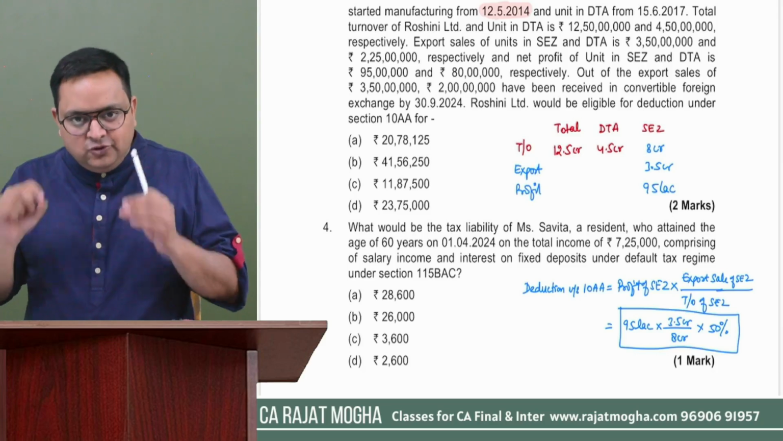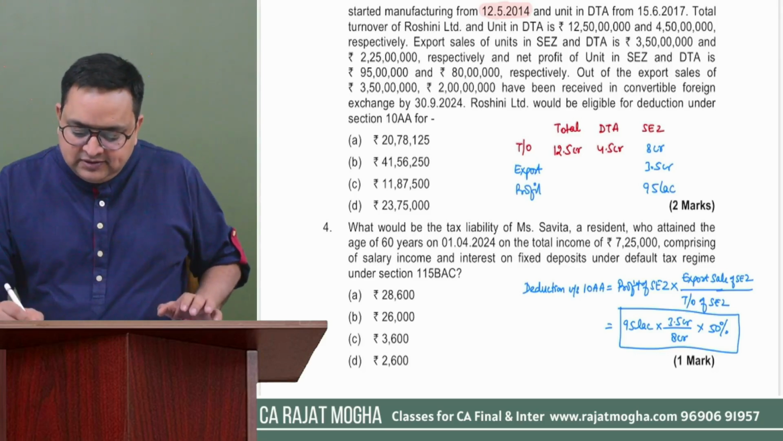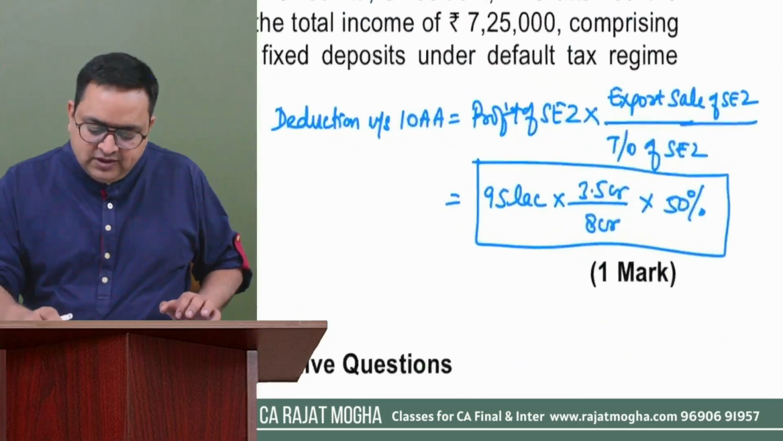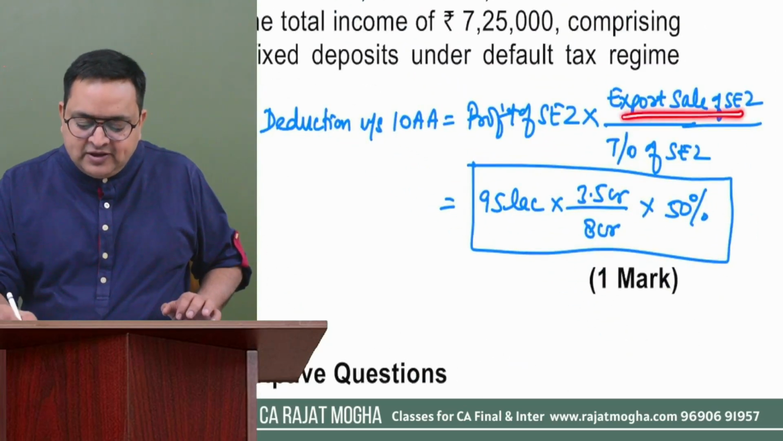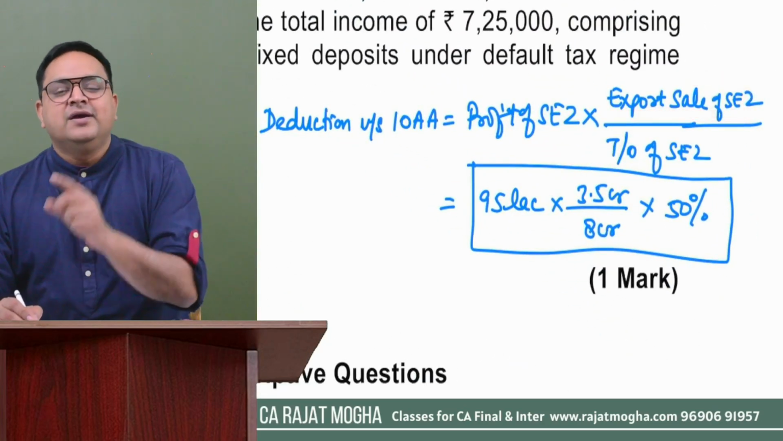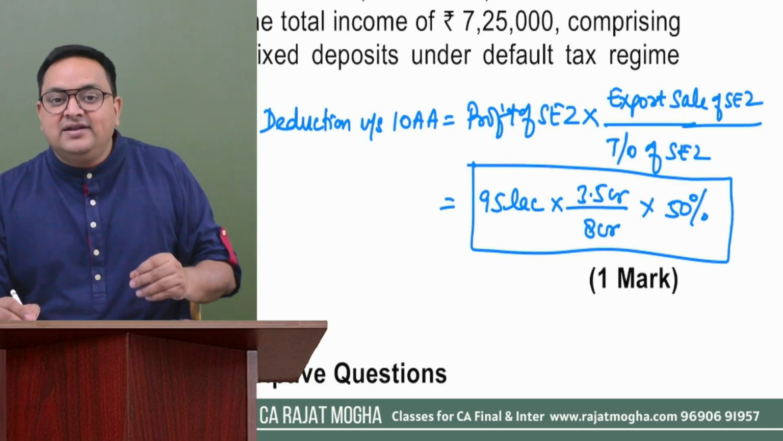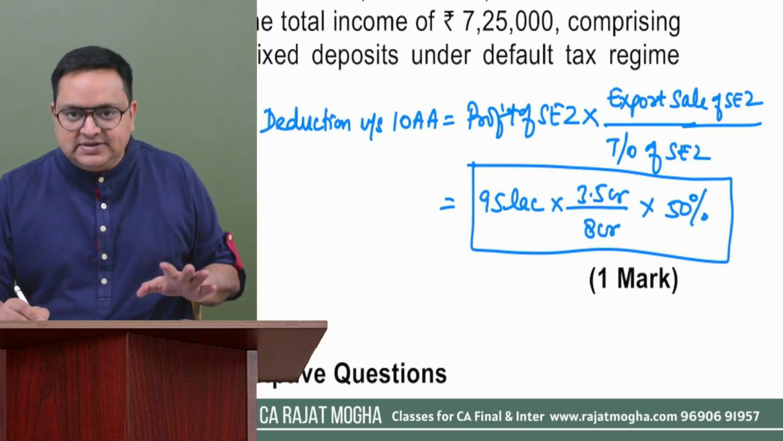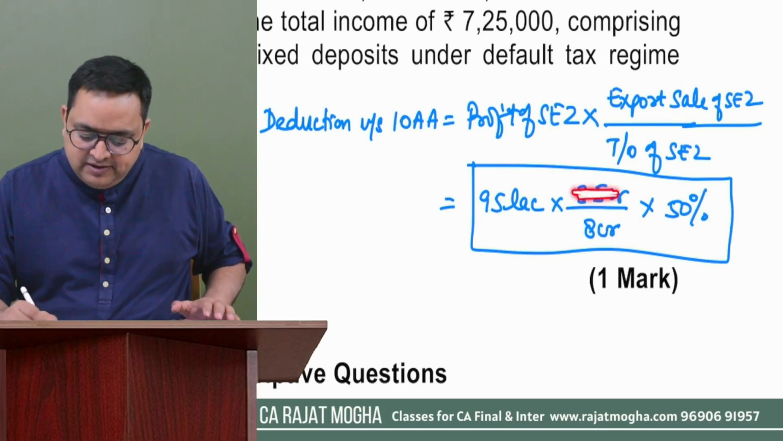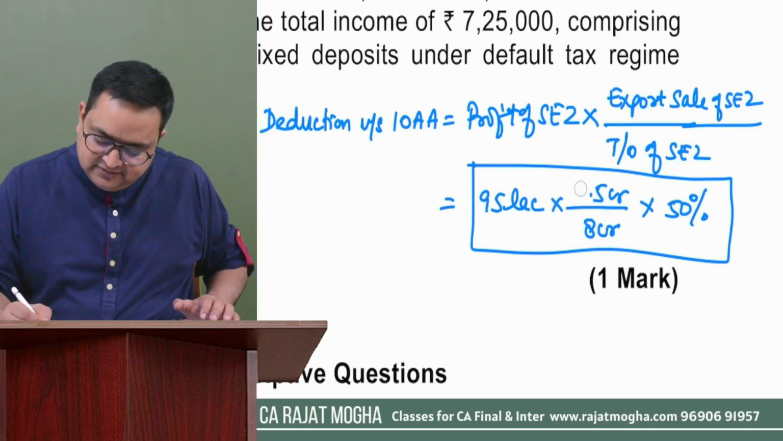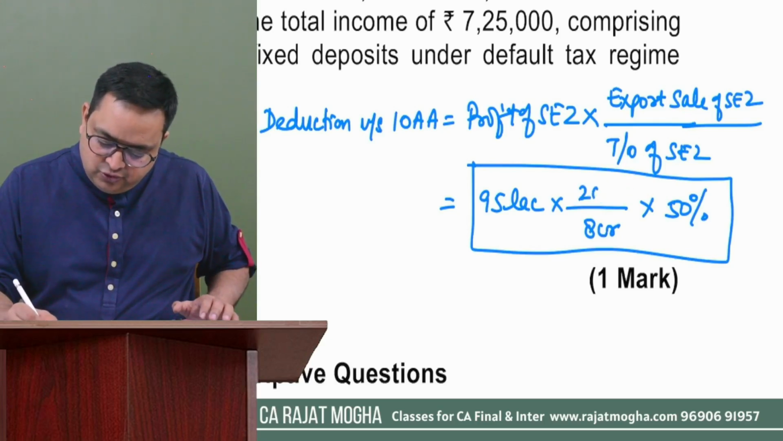So we will assume that your export turnover is not 3.5, it is just 2 crores. So my formula will change over here. Export sales, although it was 3.5, but we will take only that amount which is received in foreign currency within 6 months or such extended period. So I'll not take 3.5, I'll take 2 crores over here. I'll cut 3.5, let me erase this and I'll take 2 crores.